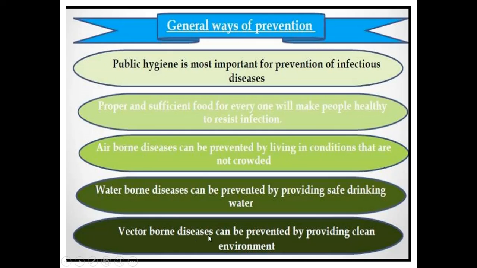Then vector-borne disease can be prevented by providing a clean environment. Vector-borne means mosquitoes and flies can cause certain diseases such as malaria, typhoid, etc. So this can be prevented by keeping our environment clean. These are the general ways of preventing infectious disease.